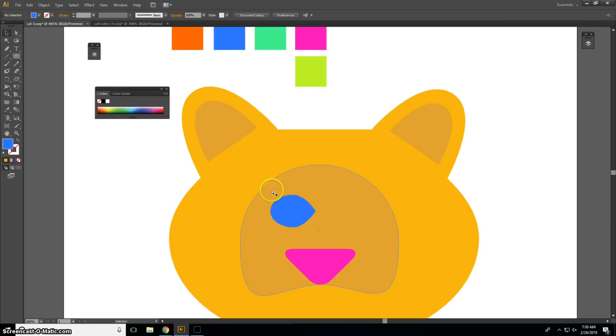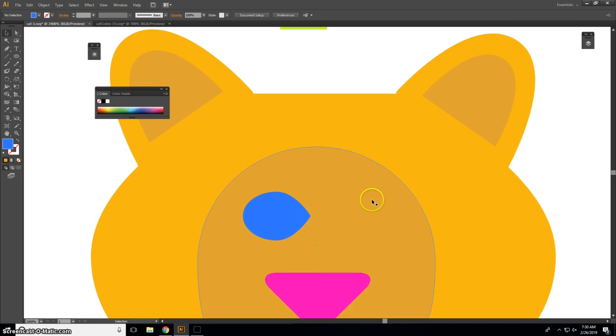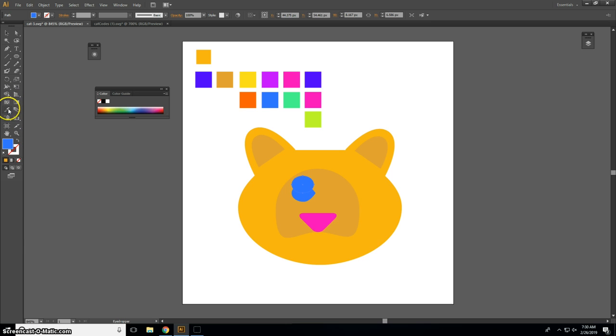I'm going to make another circle. Now this is a little trick that you might know in Illustrator. I'm just zooming in now, Control plus on the keyboard. I'm going to take another circle, and I'm going to draw a circle over that. Let's steal a color from my color palette. I'm going to go for this one, the same as the nose. Now I'm going to use the selection tool to select those two shapes, and you can use Shift to select two shapes at the same time, by the way. Click on the first shape, Shift, click on the second shape, and they're both selected.